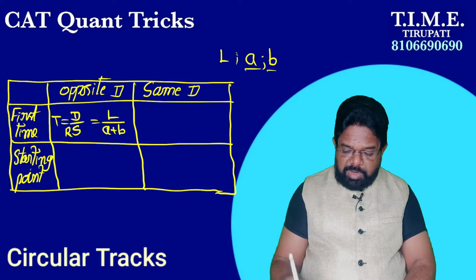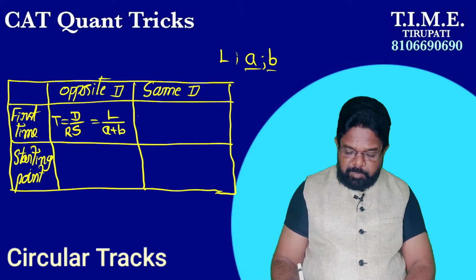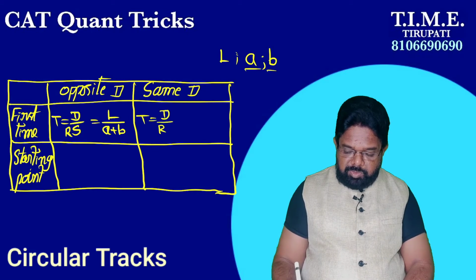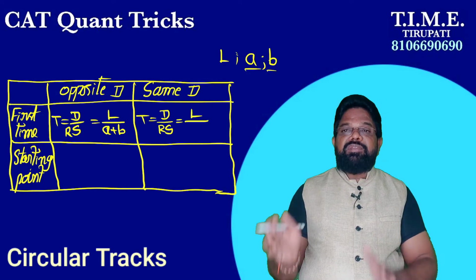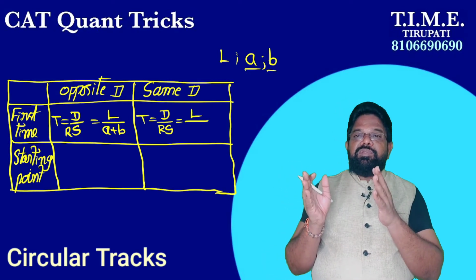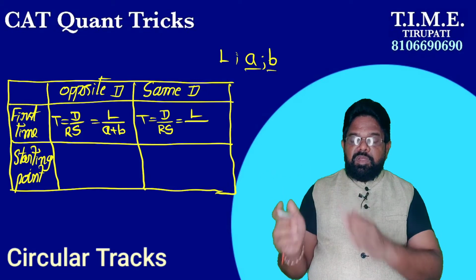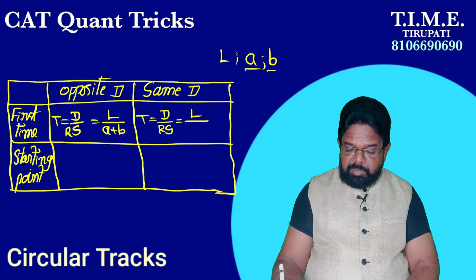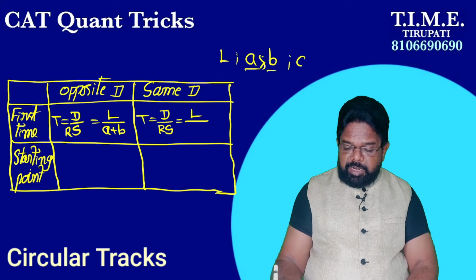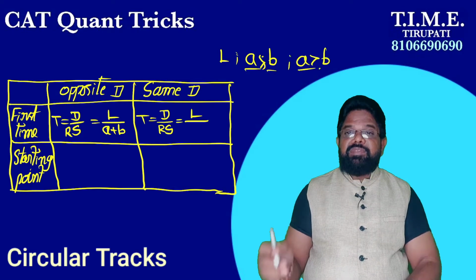Now, in a similar way, the same direction. What is the time taken? Again it is distance by relative speed. The distance is again the length of the track, and the relative speed for the same direction is the subtraction, the difference of the two speeds. Now, let it be that a is greater than b.